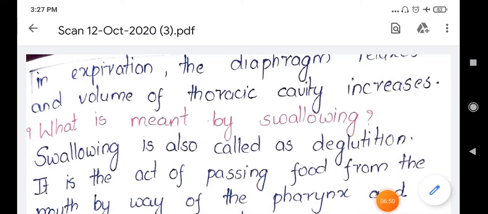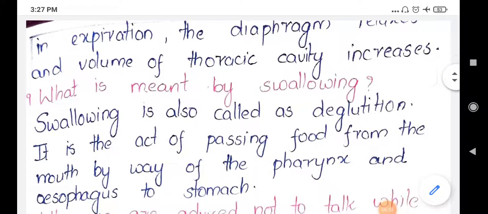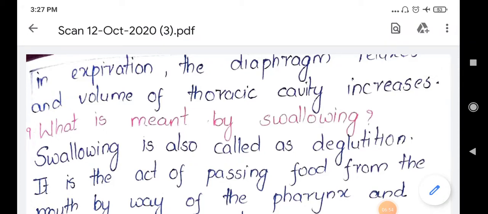In expiration, the diaphragm relaxes. Here the diaphragm relaxes, meaning the diaphragm will be in a dome shape in the process of expiration, and the volume of the thoracic cavity decreases. As the volume decreases, it will push the air present in the thoracic cavity towards outside. So here, are you able to understand?